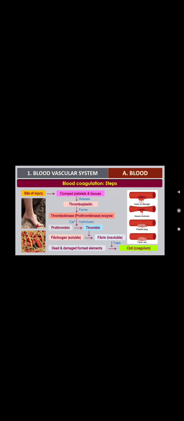The fibrin from the fibrinogen is insoluble in nature, so it traps all the dead and damaged elements from the blood, so that blood coagulation happens. This is how coagulation takes place, and it will be completed within 8 minutes.